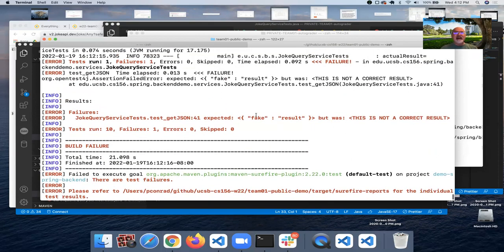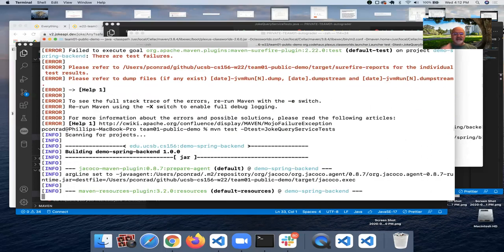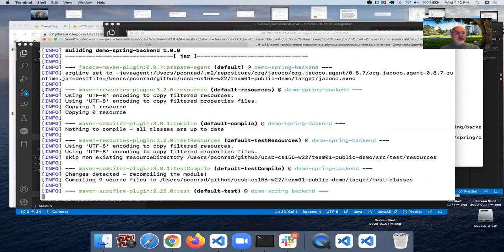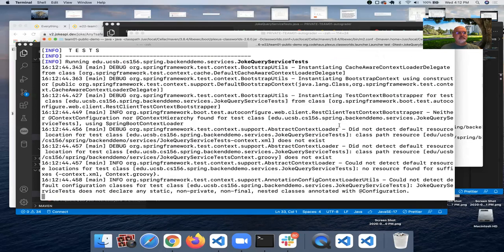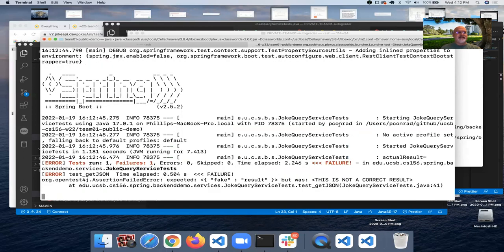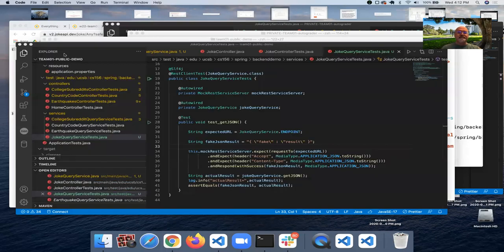Joke query service test, expected fake result, but this is not a correct result. Now, if I want to run just that one test, -Dtest equals JokeQueryServiceTests, and it should run just the one test. That one test will fail. And it did. Tests run 1, failures 1, and there's the failure.